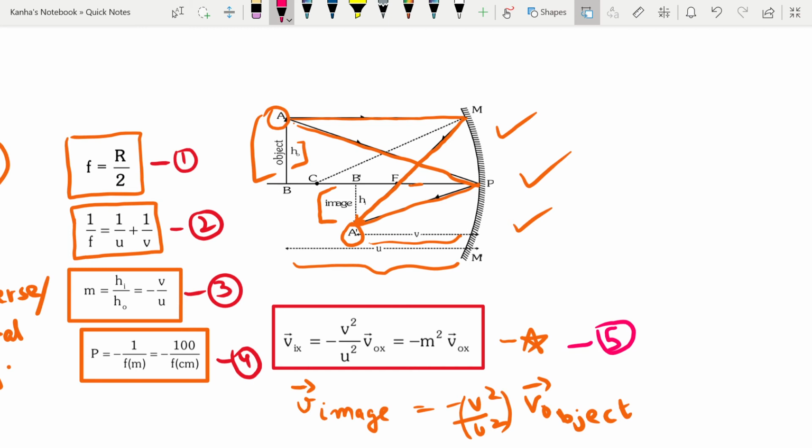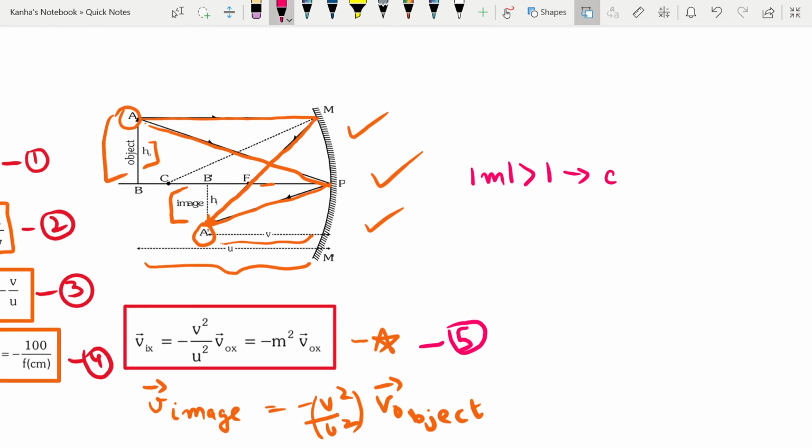Some basic things that you should remember from here are, if your magnitude of magnification is greater than 1, then you have an enlarged image, as can be easily seen from the formula as well. If mod m is less than 1, then you have a diminished image.